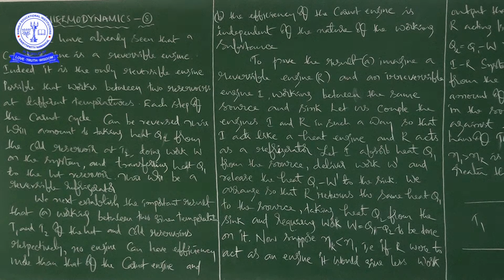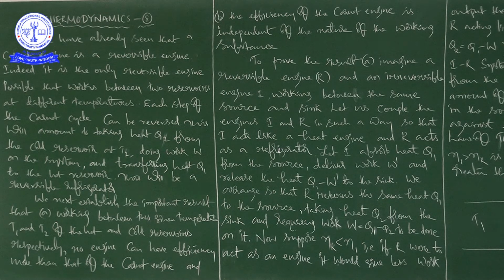There I also concluded that a process is reversible if it is quasi-static and non-dissipative, and I already told you a reversible heat engine operating between 2 temperatures is called a Carnot engine. For the Carnot engine, we considered an ideal gas as the working substance.